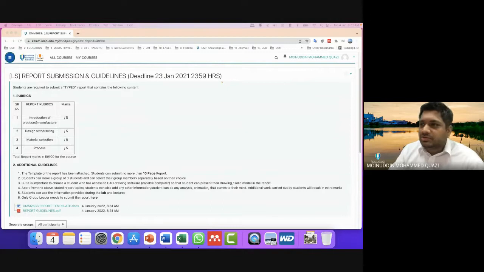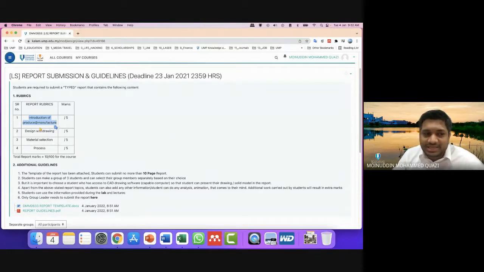So students are required to make a report, and that report should be typed and have the following contents. What are the contents that the report should have? Number one is the introduction of the product. So what are you going to make about? What is the function of the report?